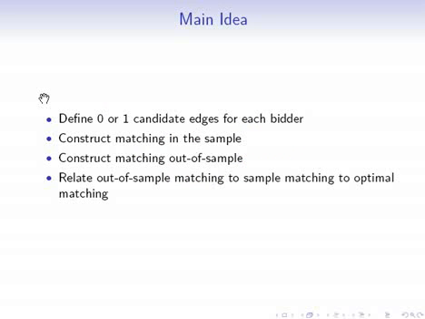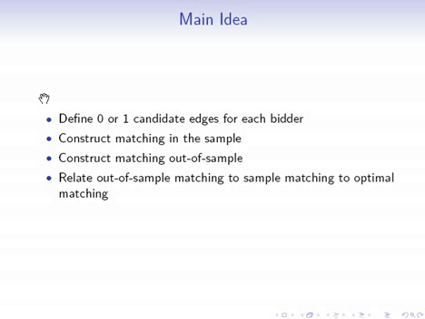The main idea behind our algorithm is the idea of candidate edges. We're going to define 0 or 1 candidate edges for each bidder, and we're going to construct an in-sample matching out of these candidate edges. This in-sample matching is going to be used for pricing. Then we're going to construct an out-of-sample matching using the candidate edges, and this matching is going to be used to figure out what item we should sell to which out-of-sample bidder.